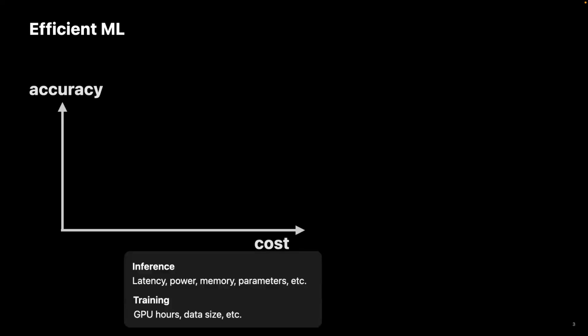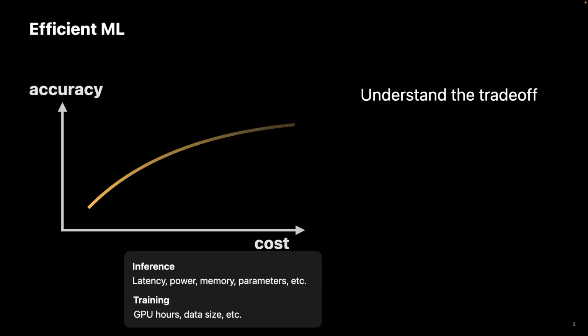Let's start by defining what we mean by efficient machine learning. At a high level, there is always a trade-off between model quality and resources that we use to either train or deploy this model. In this figure, the x-axis represents the cost, which can include training costs, such as GPU hours or dataset size, or it could be the inference cost, that could be the latency, power, memory, parameters, etc. And as we spend more and more resources, we can achieve higher and higher accuracies.